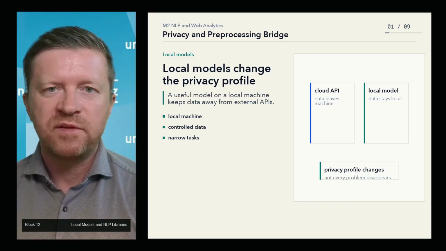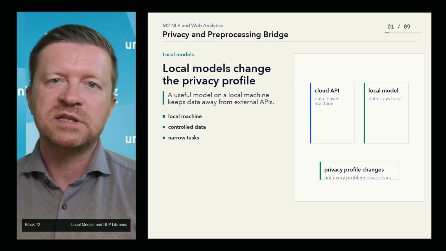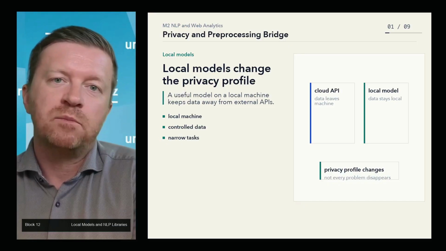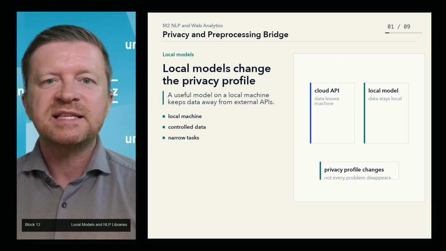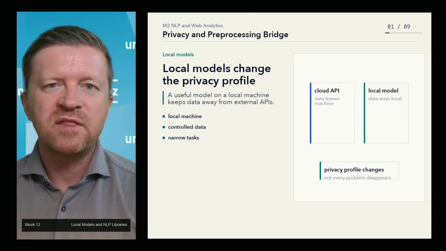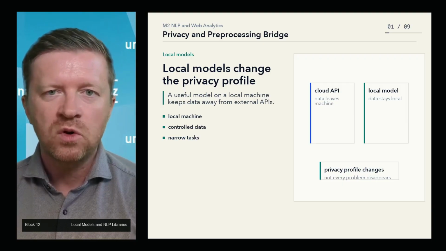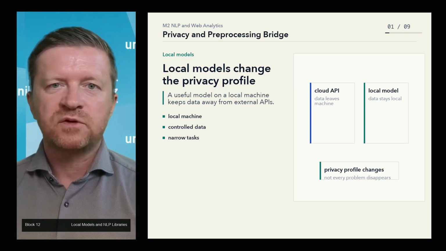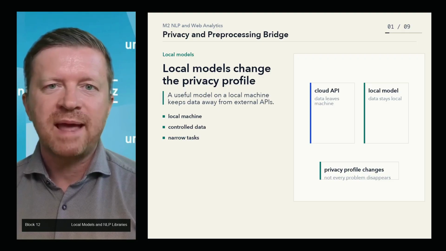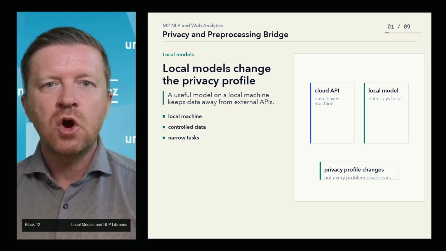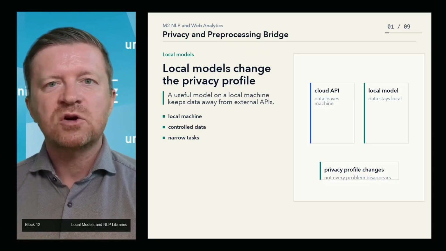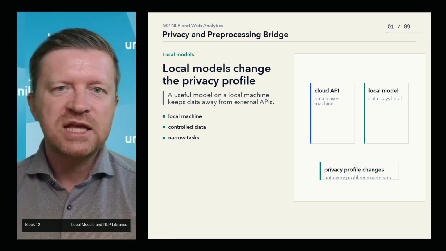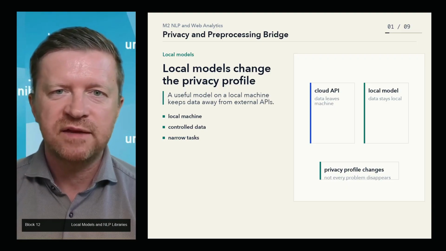One way to address privacy concerns is to run models locally. Some open-weight model families can produce results that are useful for many tasks, especially when the task is narrow and the deployment environment is controlled. A model that is small enough to run on a local machine, such as a MacBook Pro, keeps the data local rather than sending it to an external API. That does not solve every problem, but it changes the privacy profile significantly.